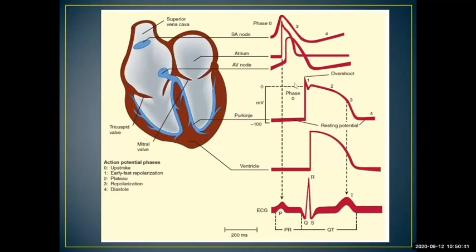Here you can observe the SA nodal action potential, which just looks like a hill. Another one is the AV node, which is also a nodal action potential that has a very brief plateau phase. Whereas you can observe the action potential of the atrium, which looks like a cardiac action potential. You can observe the Purkinje fibers, ventricles.